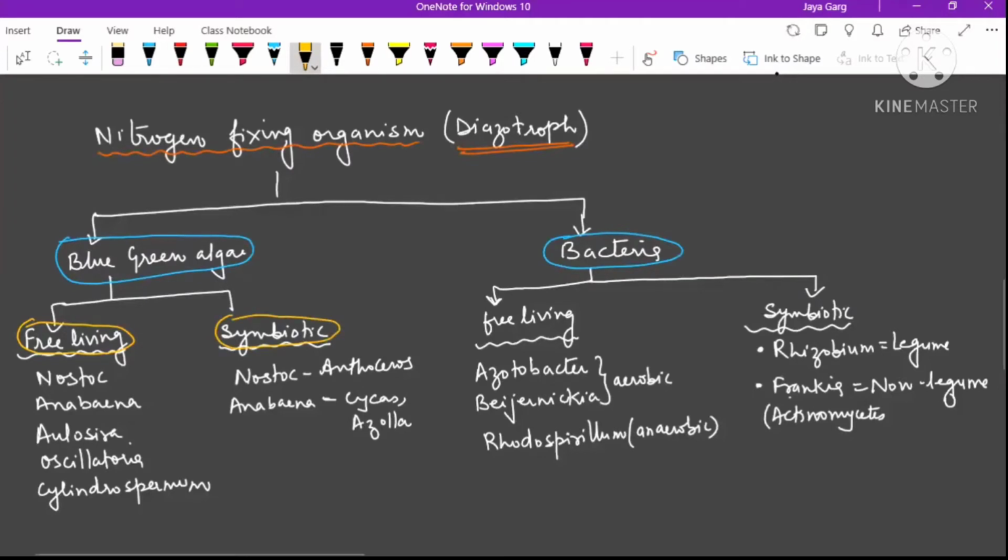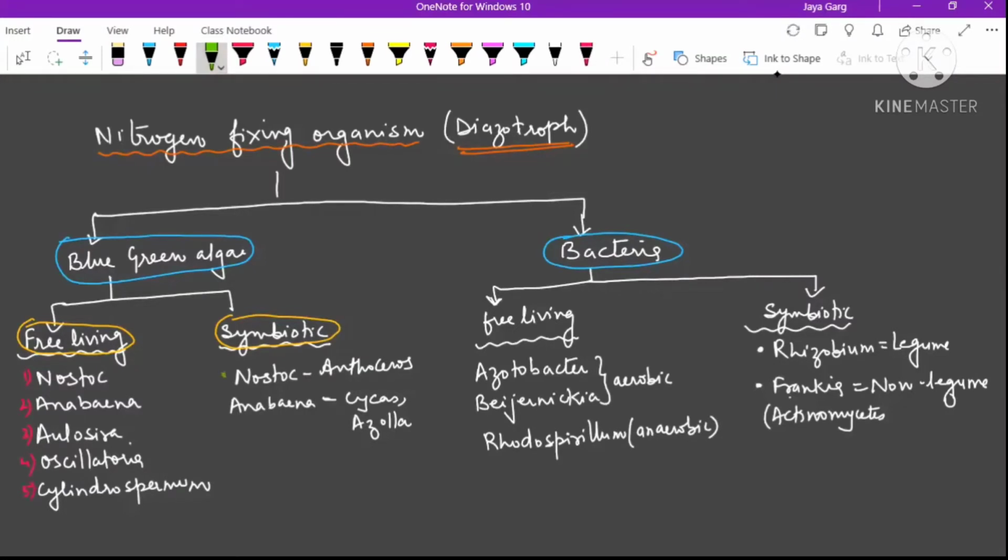In the free living, we have Nostoc, Anabaena, Aulosira, Oscillatoria, and Cylindrospermum. These are a few examples of free living cyanobacteria.